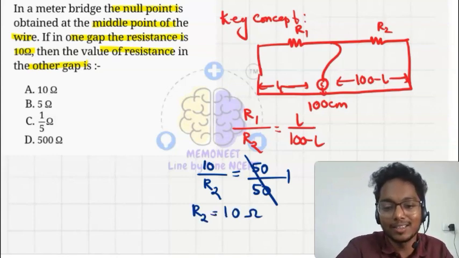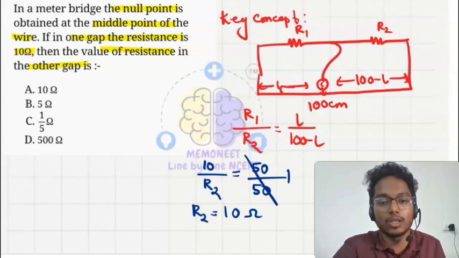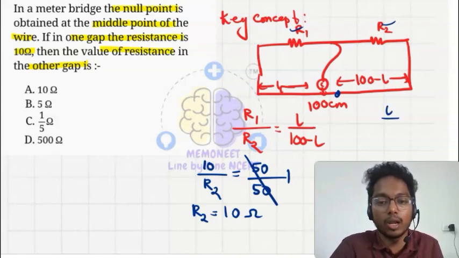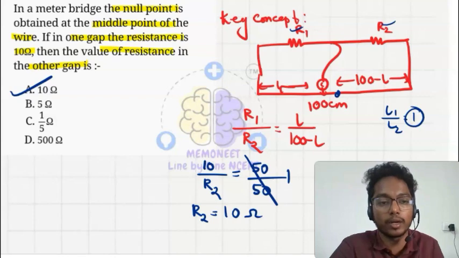I can directly tell that because the null point is achieved in the middle, both resistances should be the same. The ratio L1 upon L2 is equal to 1, so the resistance ratio is also 1, and for that they should have the same resistance. So option A is our correct answer.